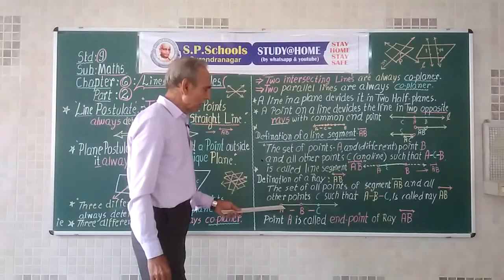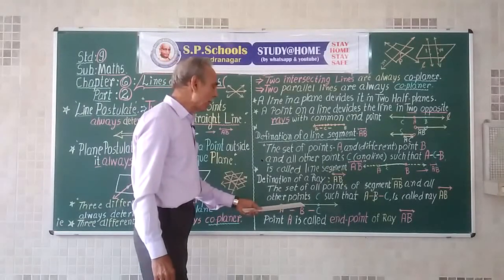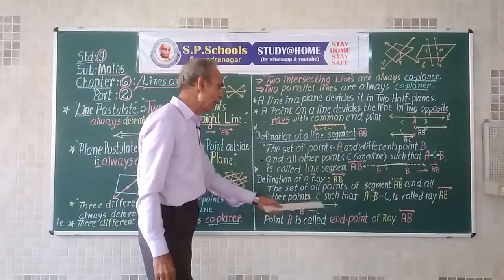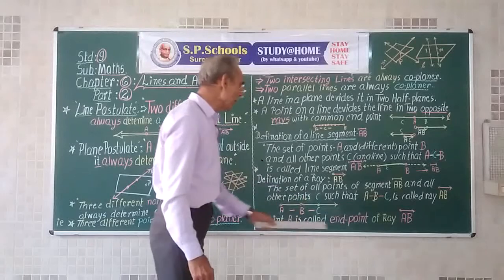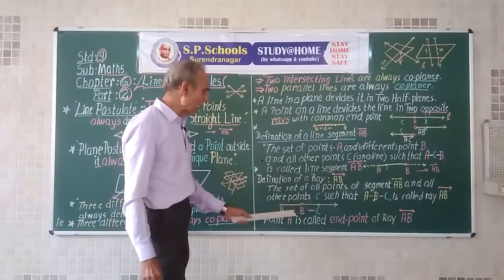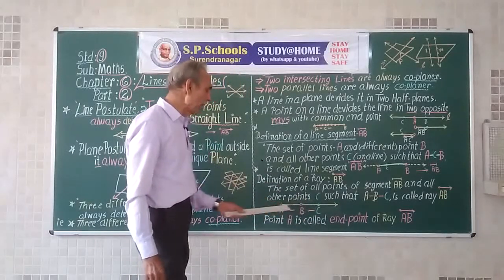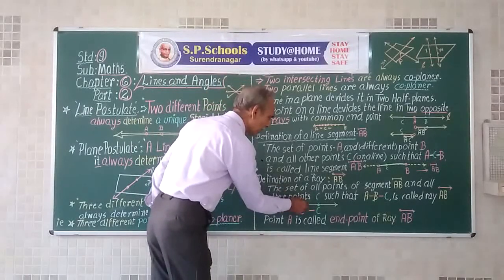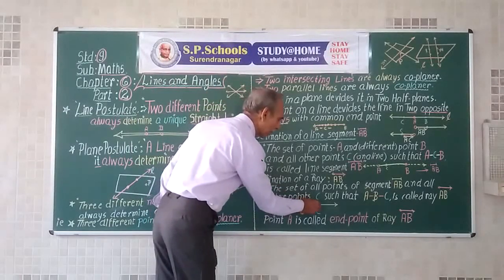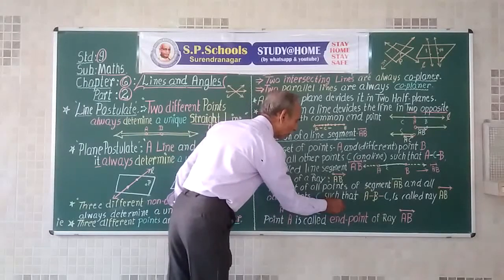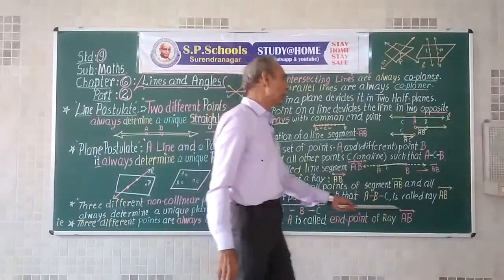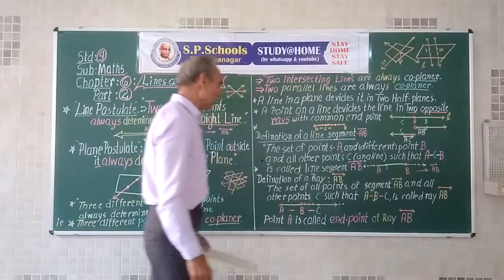Here A, B and C is a point on the other side on the line AB. Then it happens that B comes between C and A. So point C can be here, here. It can go on up to infinity and has no definite position. It goes up to infinity in a straight line.